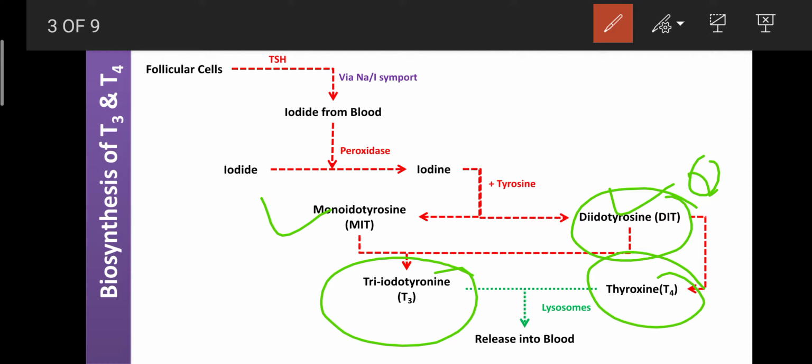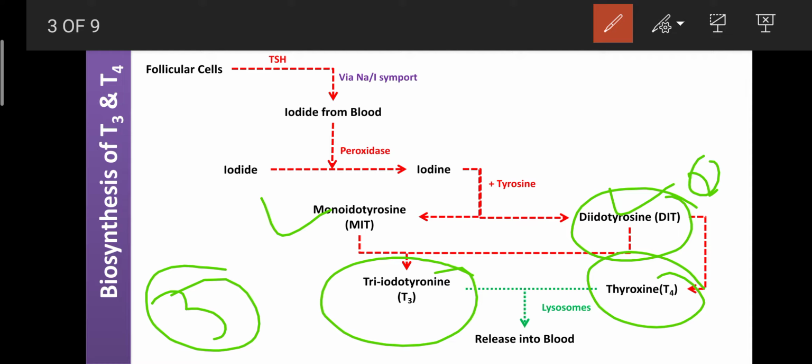Okay, dear students. One molecule of MIT can react with one molecule of DIT to form triiodothyronine, that is the T3. And two molecules of DIT plus DIT can react, coupling together. They are joined together and form the T4. So this is the third step of the biosynthesis of T3 and T4.